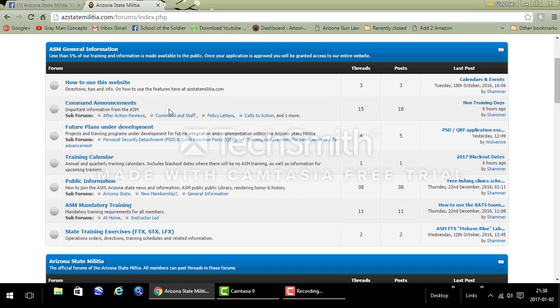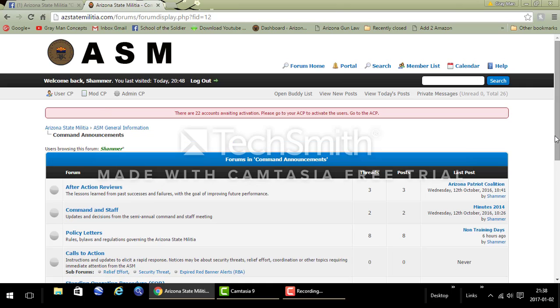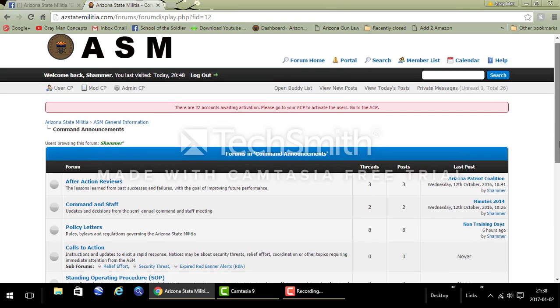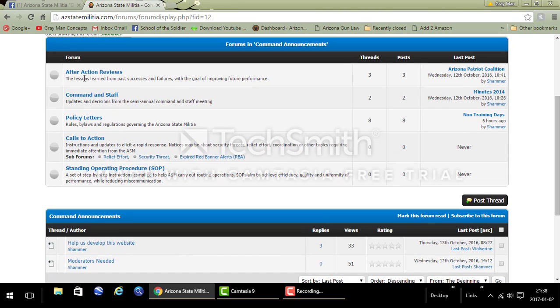So going through this, know that you can go click on this after action review right here. You can go straight to after action review. But if you want to see what else is in there, we notice command announcements, important information from the ASM. That's the description of command announcements. When I click on command announcements, it opens up all those subcategories, which pretty much all of them on the website are going to have a description. After action reviews, the lessons learned from past successes and failures with the goal of improving future performance.